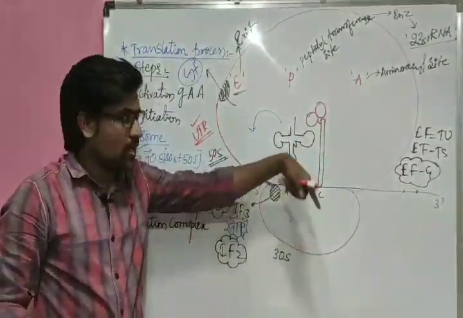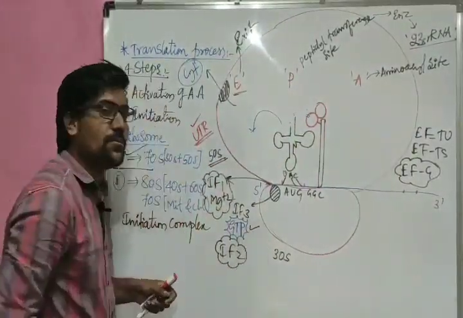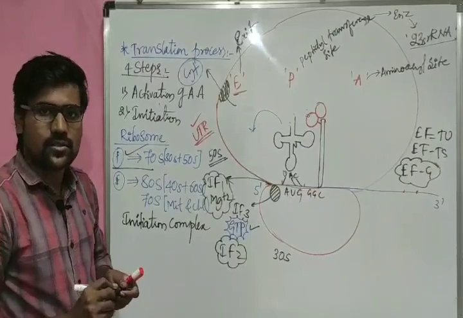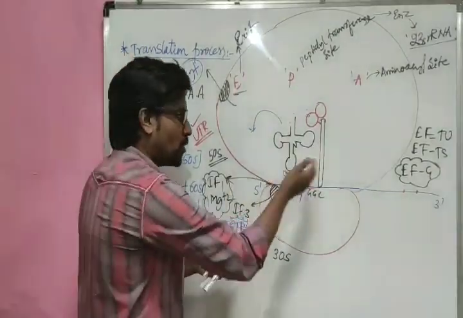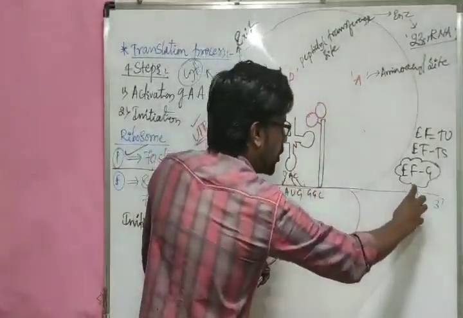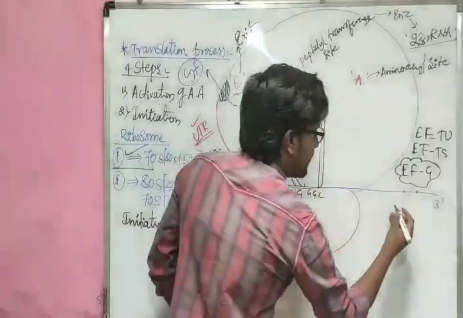Whenever EF-G is working, whenever other factors are working, compulsorily they are using GTP molecules. So this is an energy consuming process. Now the same process is occurring. It will go up to this region, that is up to the terminator region. So what might be there in the terminator region?